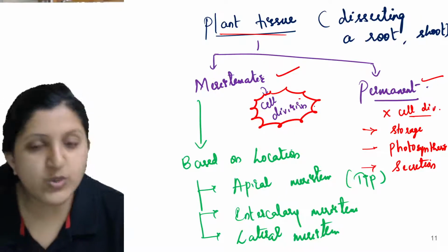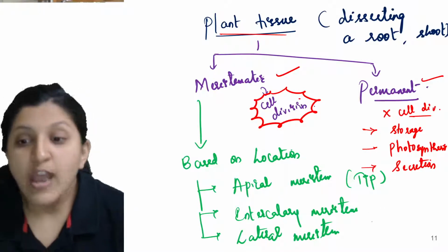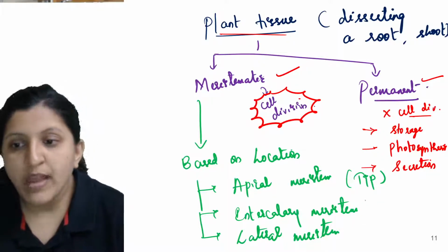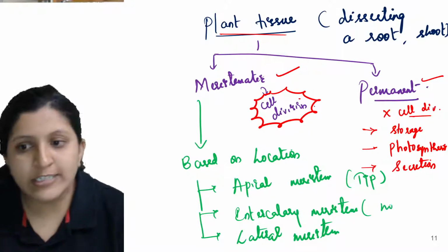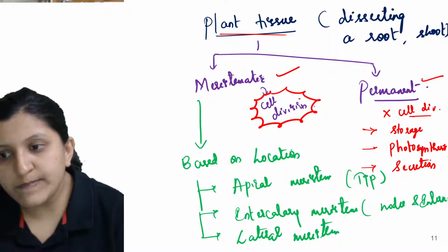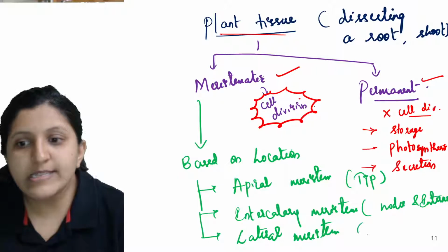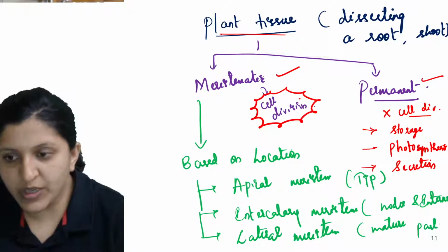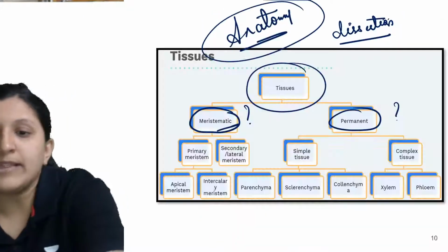If it is the intercalary meristem, that is at the nodes and the internodes. This can be found at the mature parts of a plant body, which will basically help in the girth increase.